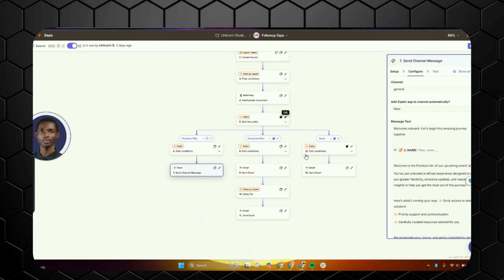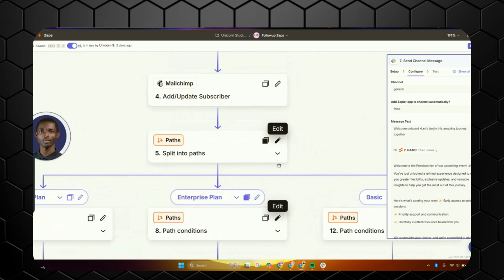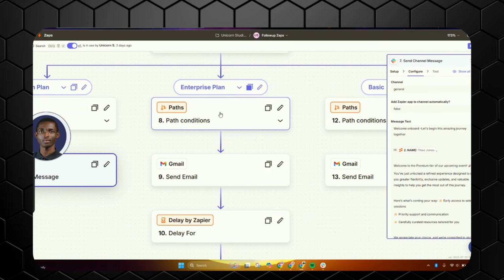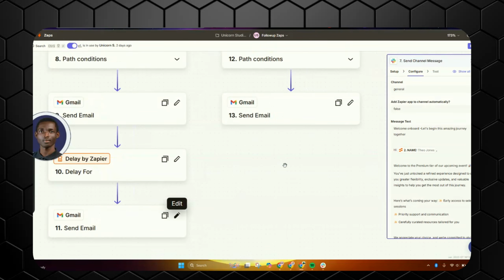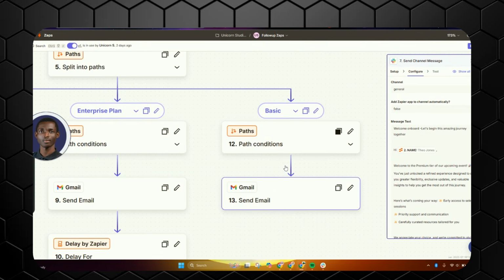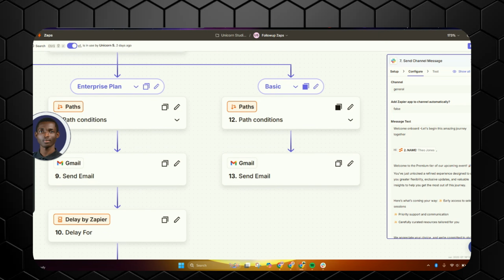In other ways, if the user filled in the enterprise plan, they are going to meet the condition here, then get into this Gmail. After this Gmail, there's going to be a delay of 5 minutes, then they get another email with a suggestion. Because of the length of this video, I'll not be able to show the other steps over there, but that's how it's going to run, and everything is working fine and good.